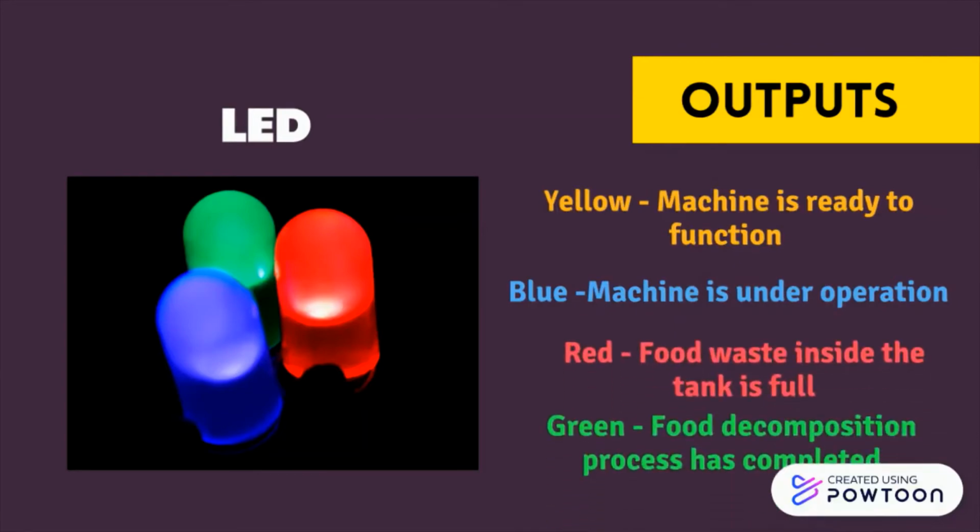Next, the red LED. The red LED is on whenever the infrared sensor signals that the food waste inside the food tank is full. Last and not least, the green LED is on whenever the food decomposition process has been completed.